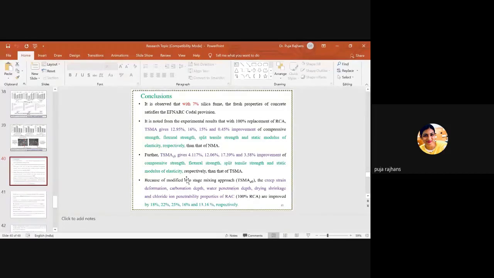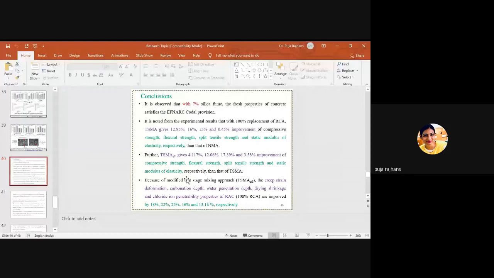So my conclusion is, what is the conclusion? I have already told you that with 7% of silica fume, I have checked that all the phase properties of concrete are within the guidelines given by the European Union. So all the phase properties are in the range of European guidelines by using 7% of silica fume. And we have observed different percentages of improvement.